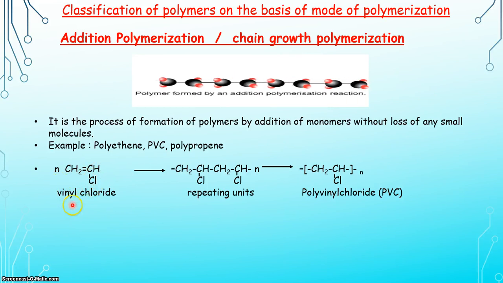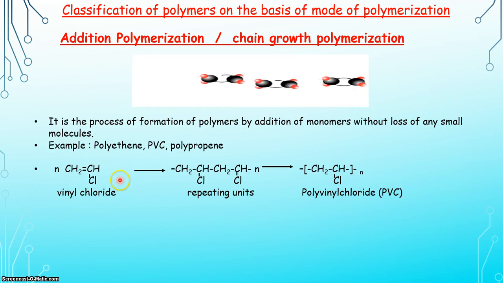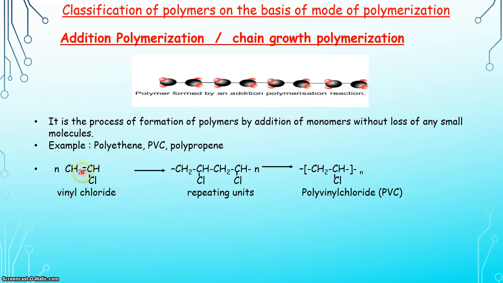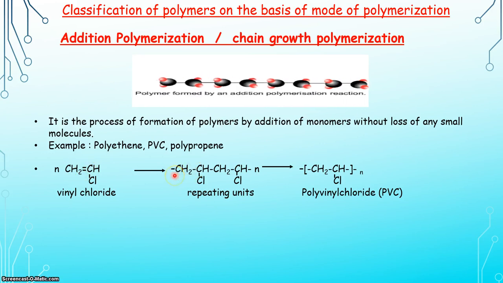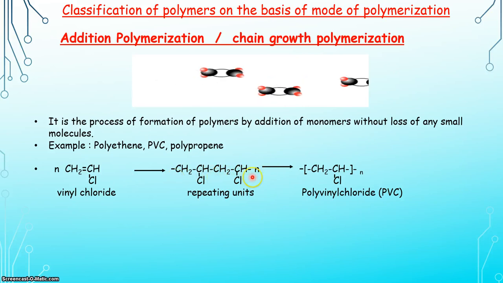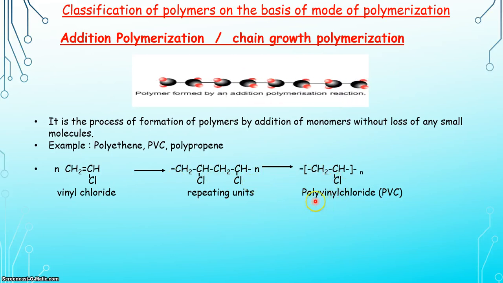This vinyl chloride undergoes addition polymerization where the double bond present in it will break and open to allow multiple monomeric units to form a chain. And it finally gives us a polymer of PVC, that is polyvinyl chloride.